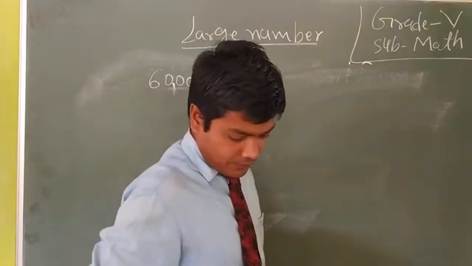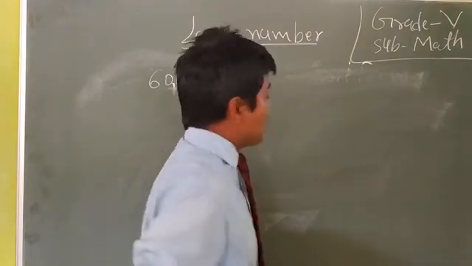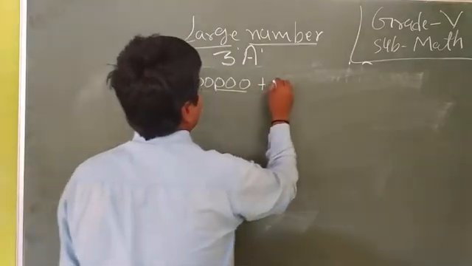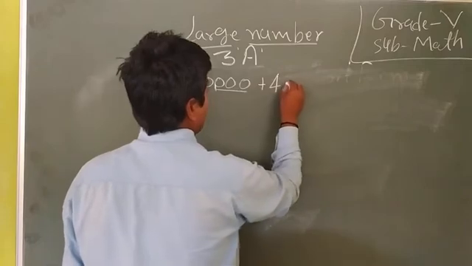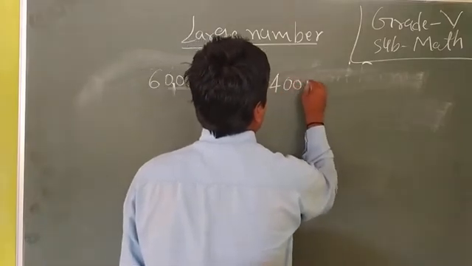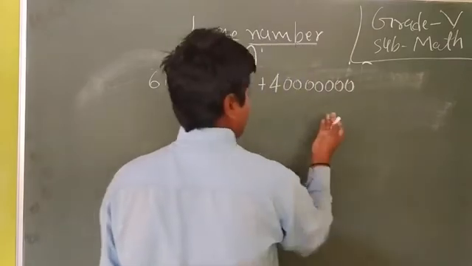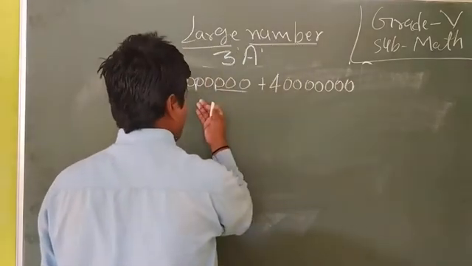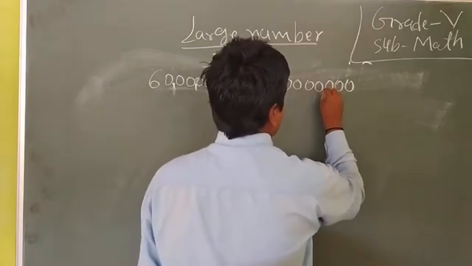After that 4 crores, and we use 7 zeros here: 1, 2, 3, 4, 5, 6, 7. It is an 8 digit number, a 9 digit number. So we use commas here.